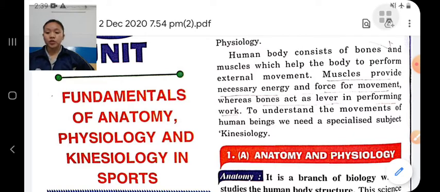Physiology is a branch of science which provides us knowledge about the functioning of our organs and various systems, how they function and how they interrelate with each other, etc.